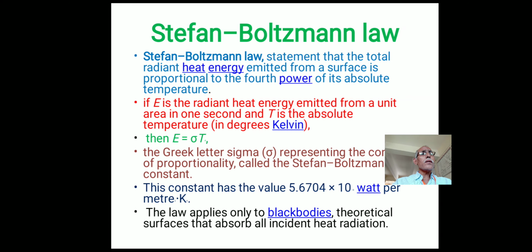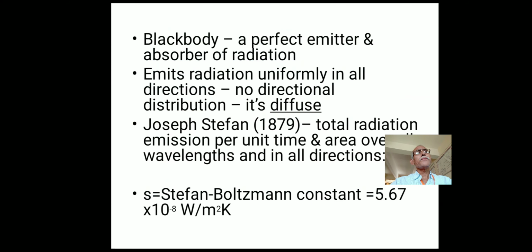This law is applicable to a black body. A black body is a perfect emitter and absorbs all radiation, and it emits radiation uniformly in all directions. There is no directional distribution.